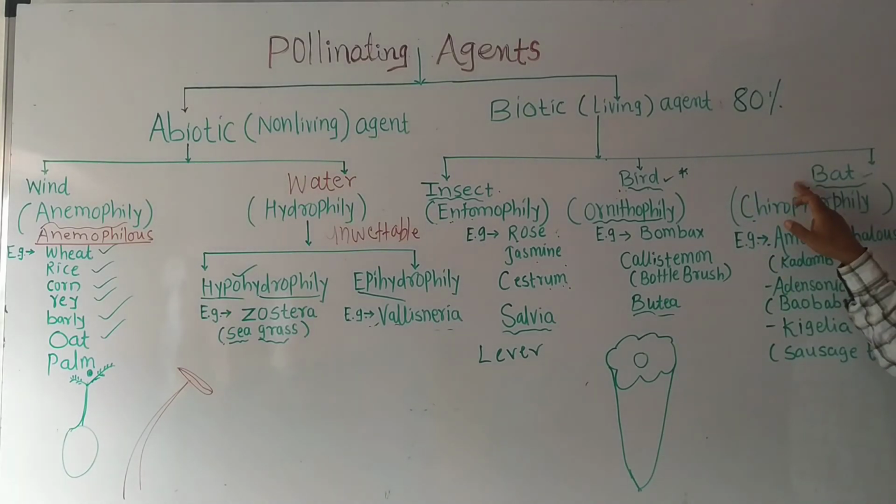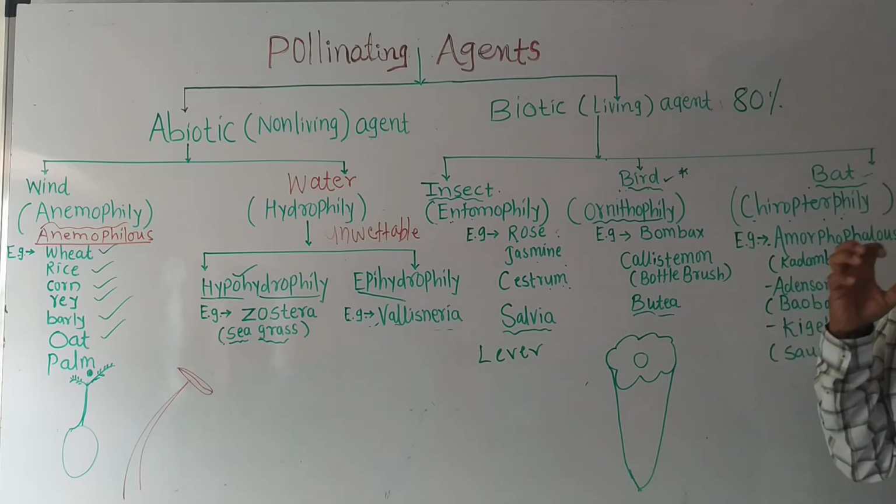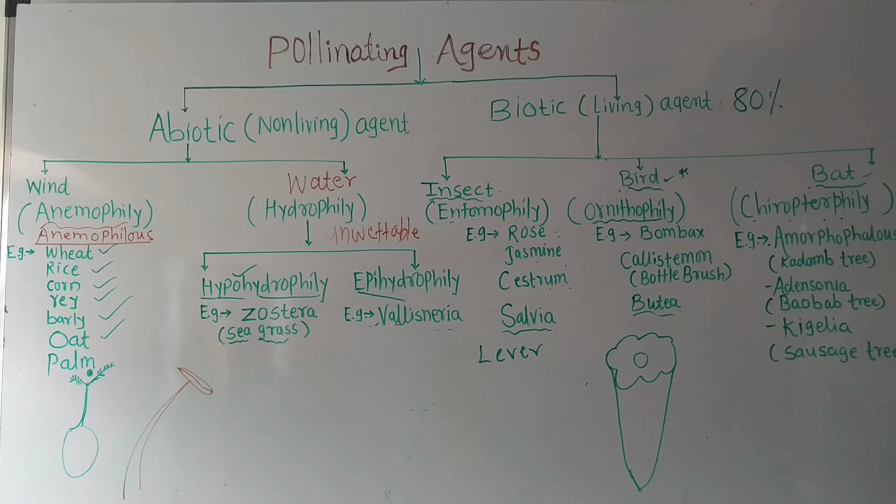Pollination by the bat is called chiropterophily and the flower is called chiropterophilous. What are the adaptations? The flower is large and dull in color, with strong scent or smell. The flower contains a large amount of nectar, and pollen grains are produced in large numbers and are edible. Examples are Adansonia, Amorphophallus, Kigelia. These are the important points about the pollinating agents. Okay, thank you.